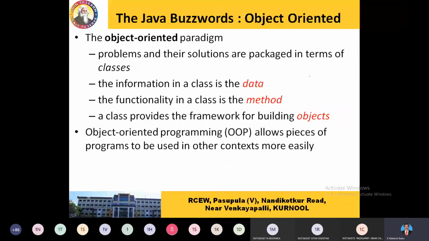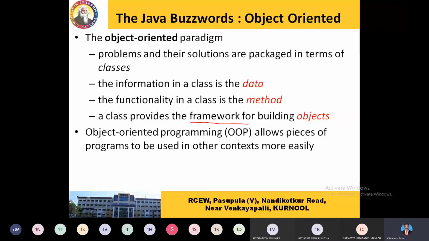So next one is object oriented. From now onwards, usually we speak OOP or object oriented paradigm. So what is an object? What is object oriented? What are the main advantages of object oriented? We will speak on it from the next class onwards. But here just know object in the sense a class provides a framework for building objects.